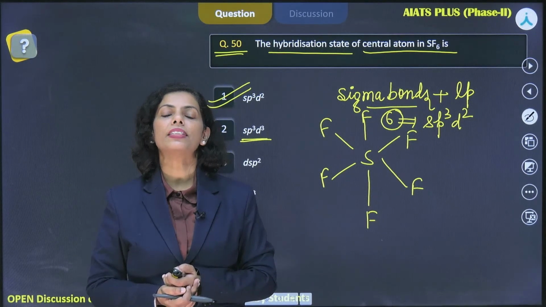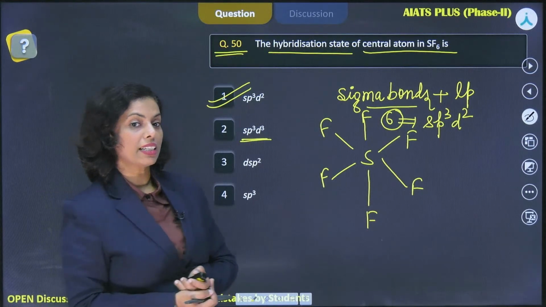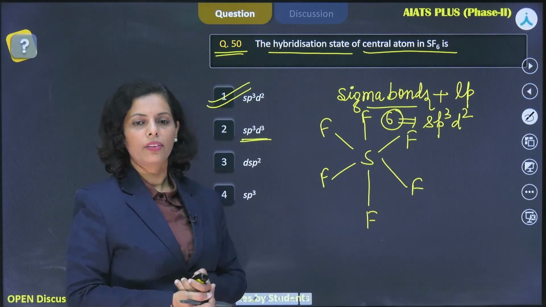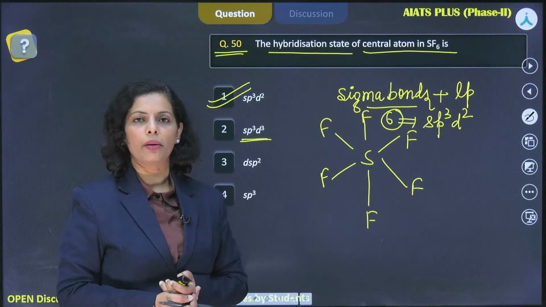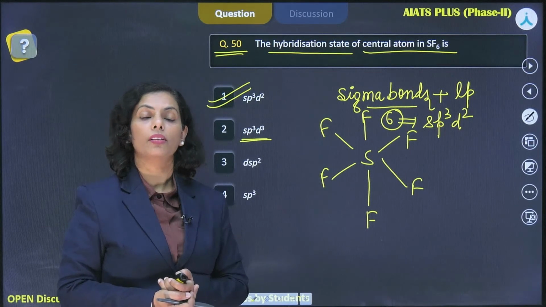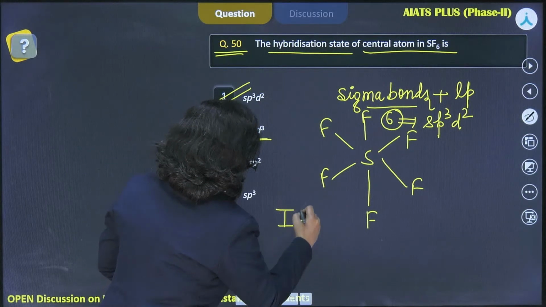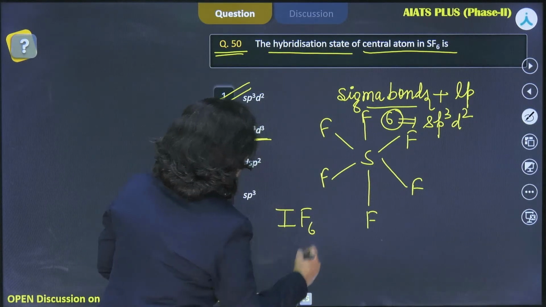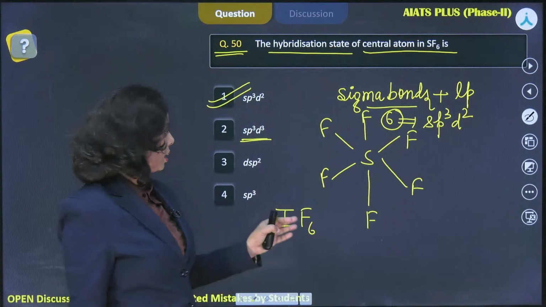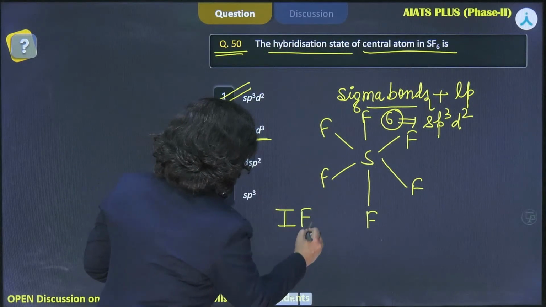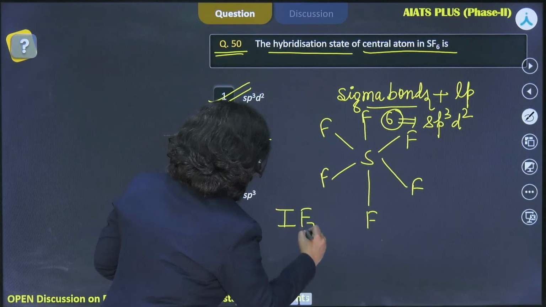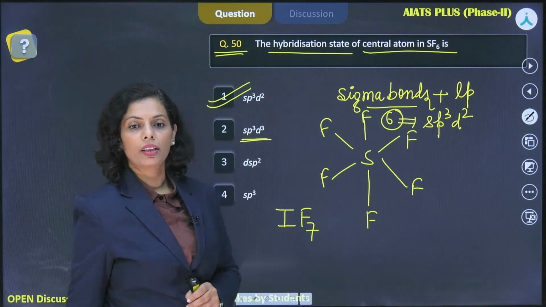What about XeF6? XeF6, right, Atharva. IF7 as well, because 7 sigma bonds with iodine, right? Interhalogen compound, IF7. If you have studied the P block in inorganic chemistry, IF7, not 6, I'm sorry, IF7. Yes, sp3d3.